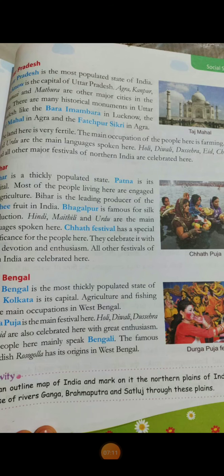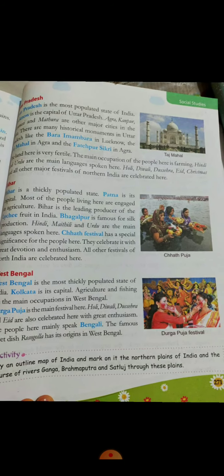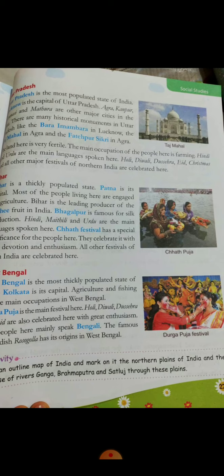Next is Uttar Pradesh. It is the most populated state in India. The capital of Uttar Pradesh is Lucknow. Agra, Kanpur, Varanasi and Mathura are the major cities in the state. There are many historical monuments in Uttar Pradesh like Bada Imambara in Lucknow, Taj Mahal in Agra, and Fatehpur Sikri, near Agra. Land is very fertile here. The main occupation of people here is farming. Hindi and Urdu are the main languages spoken here. Holi, Diwali, Dashera, Eid and Christmas are the major festivals celebrated here.